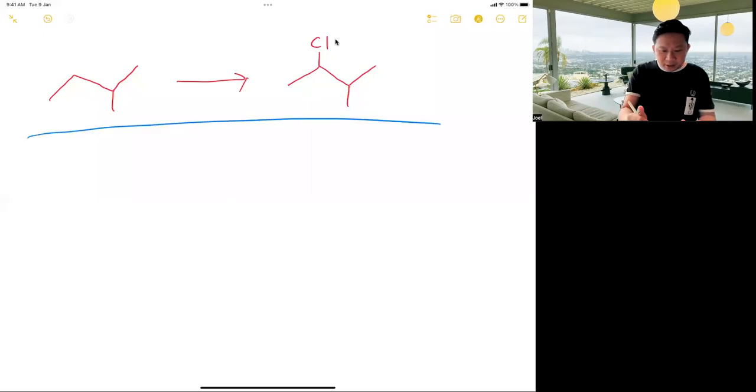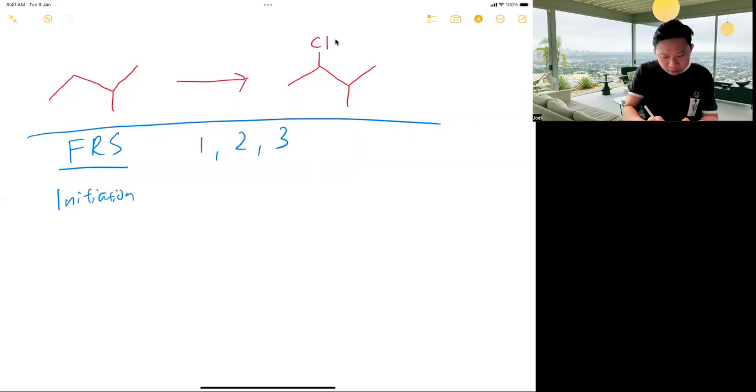Okay, so remember alkanes undergo free radical substitution. It has 3 steps, and the 3 steps are always 1, 2, 3. Very clear. Try to understand it so that you can apply it to anything.